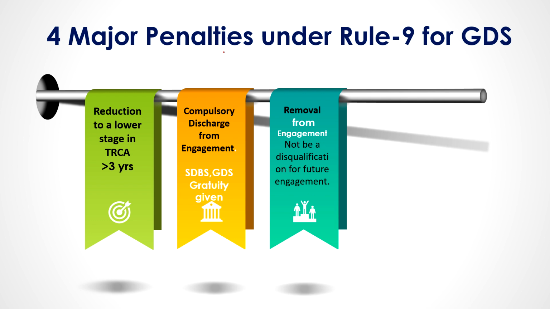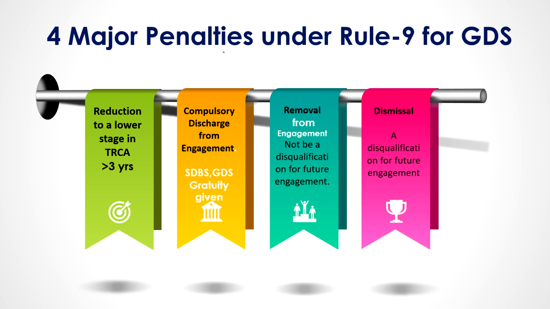Then the third one is removal from engagement. That means removal from service or removal from engagement here, and it is not a disqualification for future engagement. So any GDS who is removed from service or from engagement, it is not a disqualification for future engagement. He can be engaged elsewhere in the government.